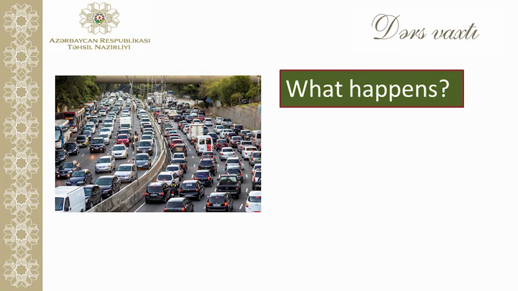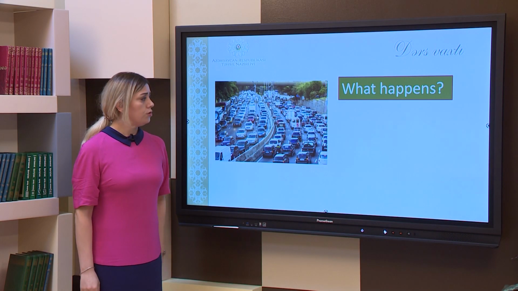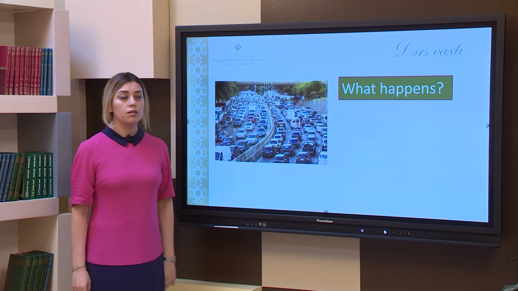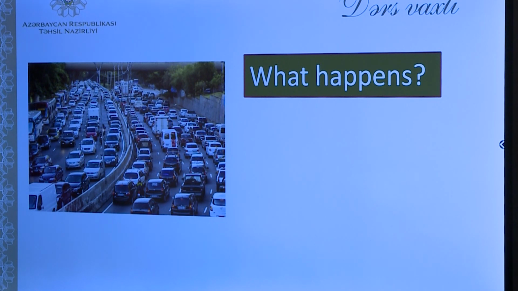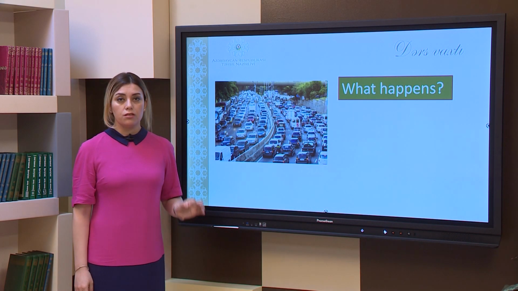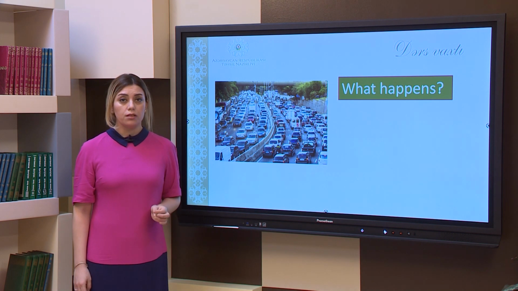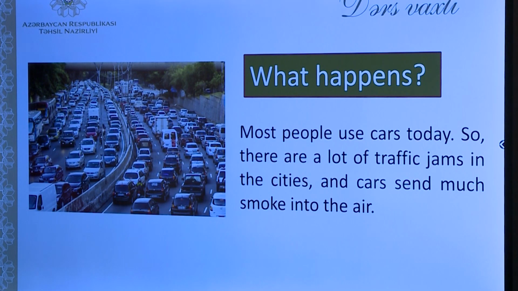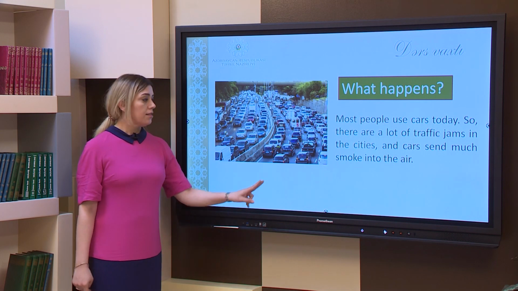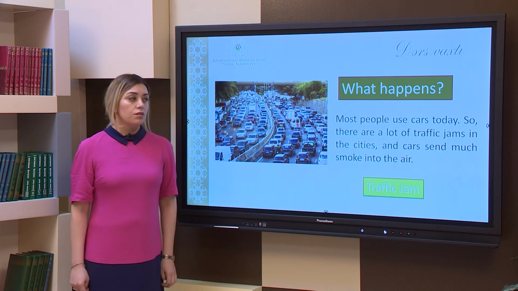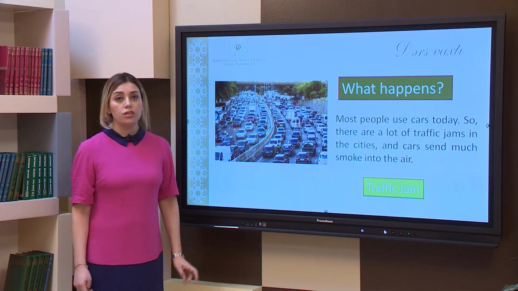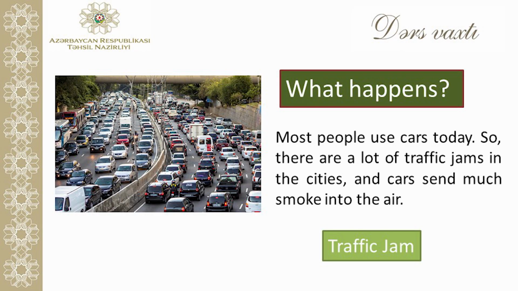Let's look at this picture and see what problem happens here. What happens? Look at the picture. It's a road, so many cars. They seem not to be moving. And they seem to be just stable. They are not moving. Most people use cars today. So there are a lot of traffic jams in the cities. And cars send much smoke into the air. As you understand, this is a traffic jam which sends so much smoke into the air. That's why it is very bad for the environment. It causes air pollution.